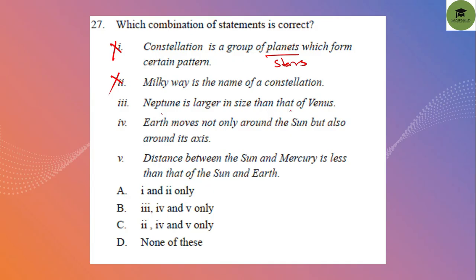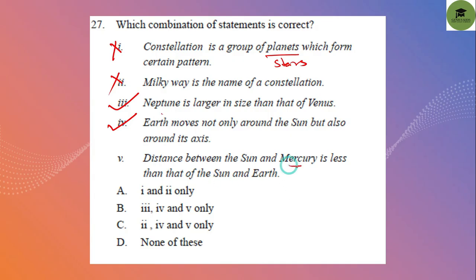Neptune is larger in size than Venus. Yes, correct. Earth moves not only around the sun but also around its axis. Yes, that is also true. Earth moves around the sun by moving around its axis. So it is correct. Distance between the sun and Mercury is less than that of the sun and Earth.